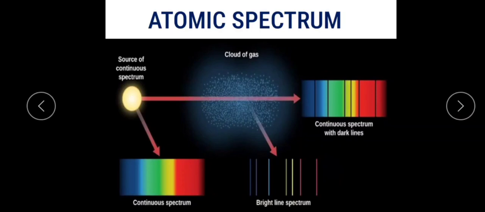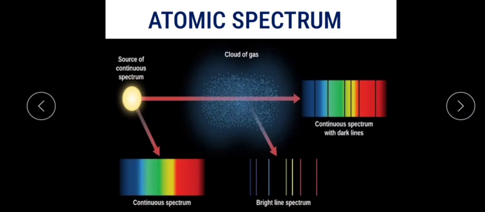Since the line emission spectrum is a characteristic of the atoms of the element emitting the light, it serves as a fingerprint for identification of the element in the gas. Each line having a particular wavelength acts like a fingerprint for identification of the atoms.